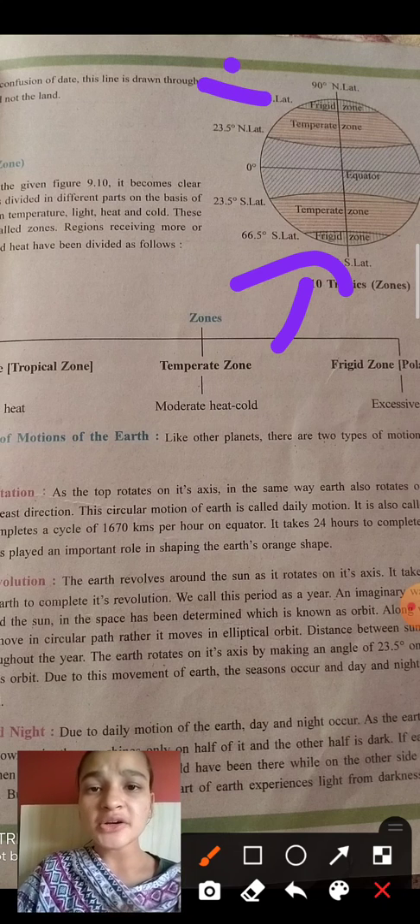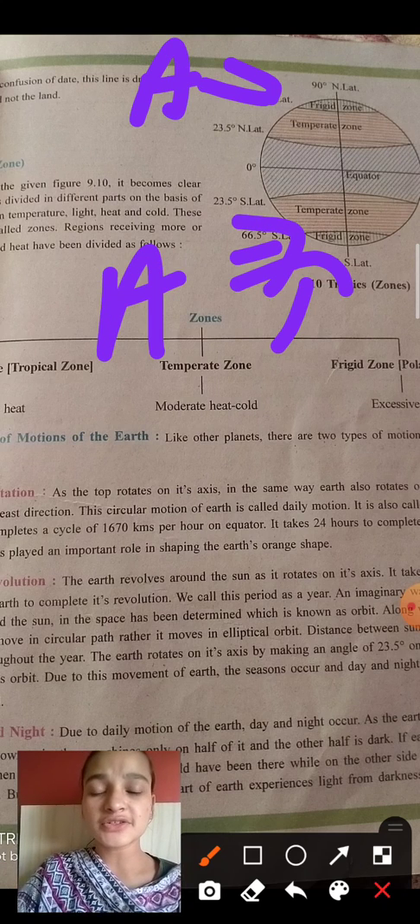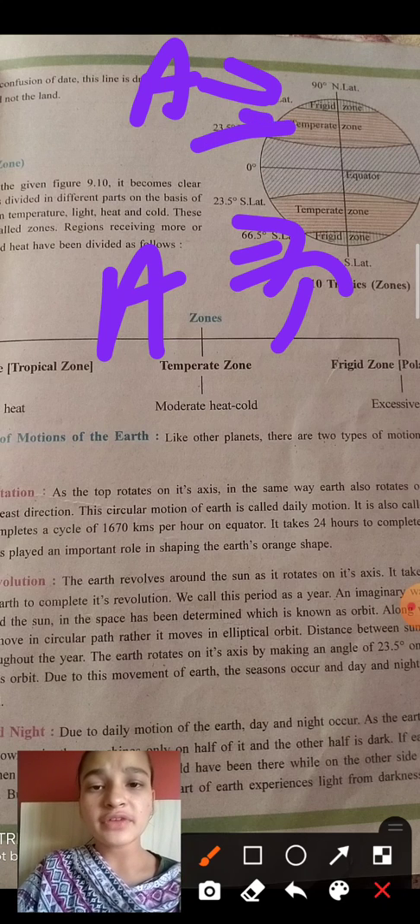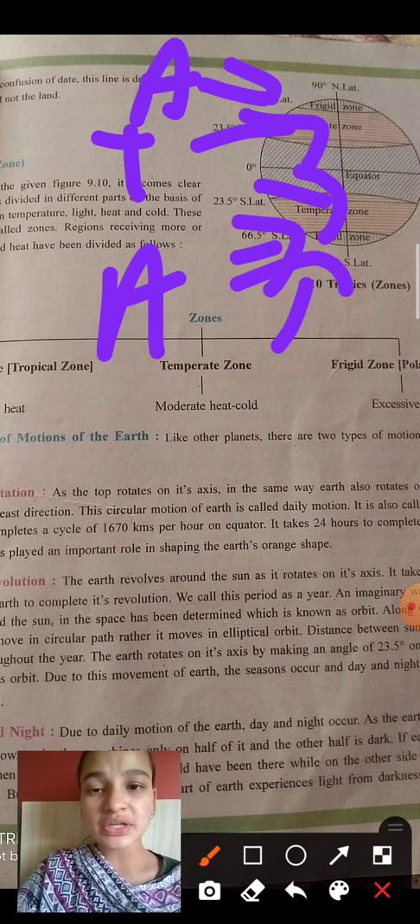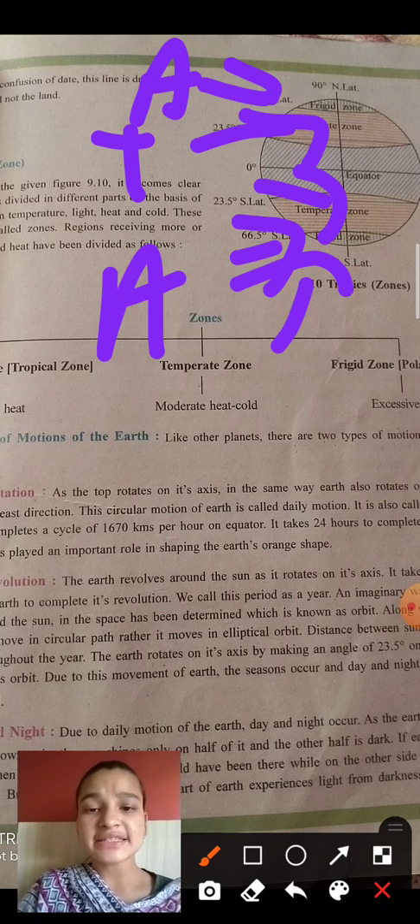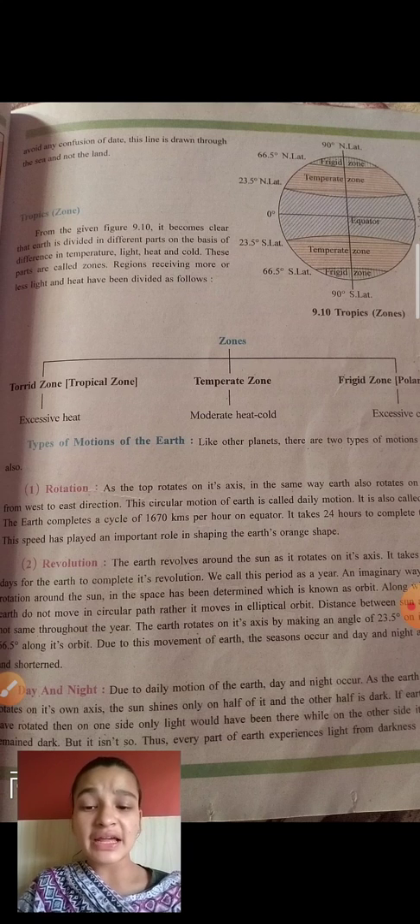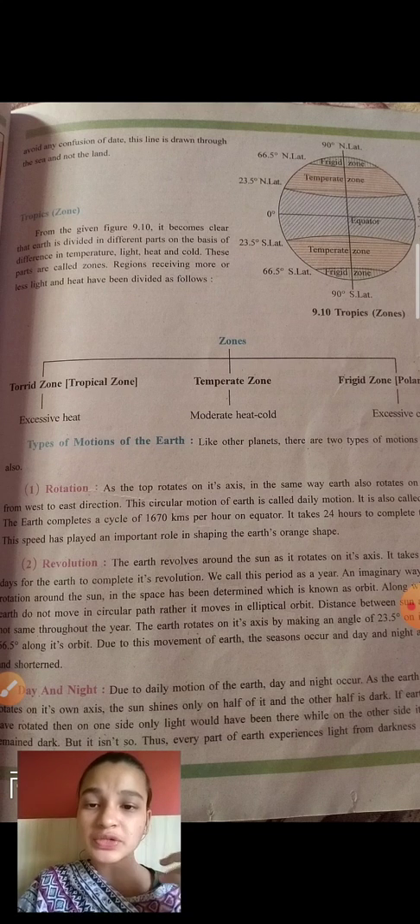So at the Arctic Ocean and at the Antarctic Ocean, what is there? Frigid zone. And at the Tropic of Cancer and Tropic of Capricorn, what is there? Temperate zone is there. So now what is the frigid zone and how is the temperate zone? Let's see through this picture. Three types of zones are there: torrid zone, temperate zone and frigid zone. So torrid zone means where excessive heat is there.